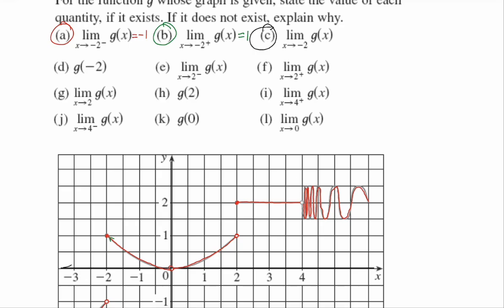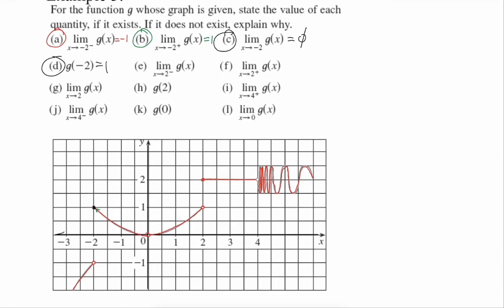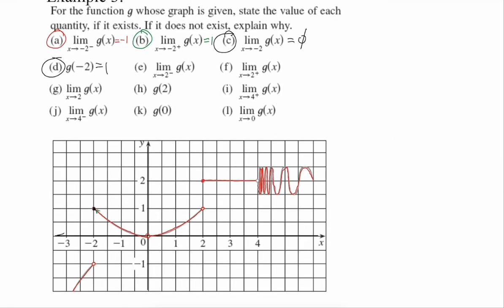Well, do those side limits match? No, so it doesn't exist. But let's look at what they said for D. D says, but what is filled in? What height would you be standing on? Yeah, it's this point right here. Perfect. So we actually land at a height of 1.